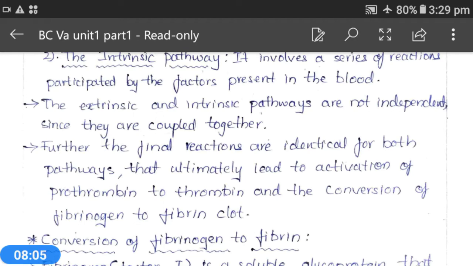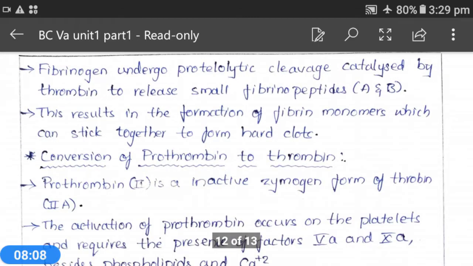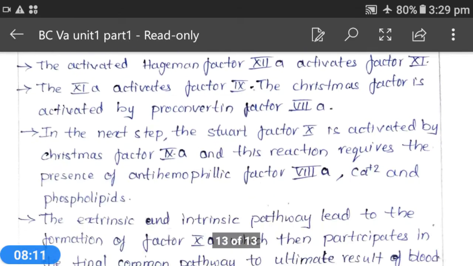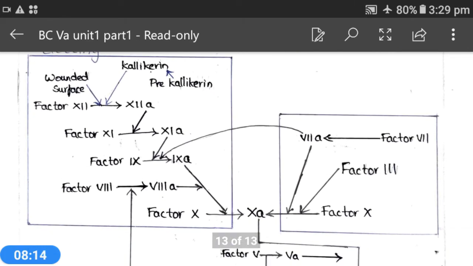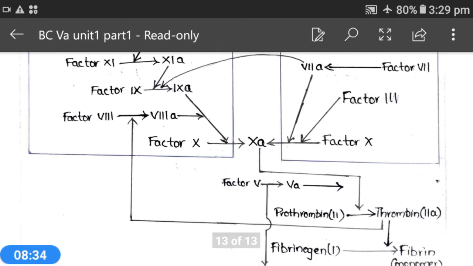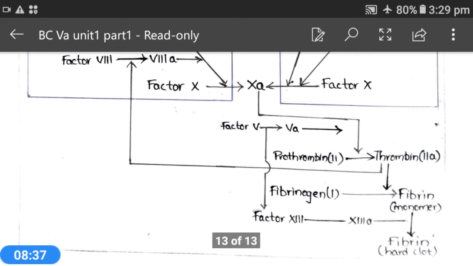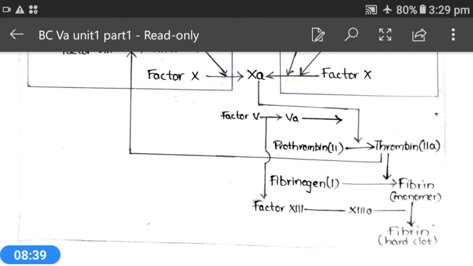This is the extrinsic and intrinsic pathways, and here factor 10A is the common product from both the pathways, and this 10A factor will again participate in the common blood clotting reactions to form the final clot, that is fibrin. Okay, so that's why these are not individual pathways. These will be coupled at the end by factor 10A.